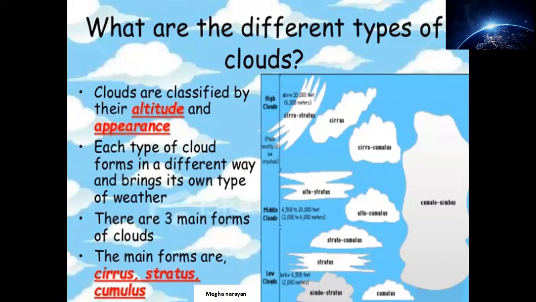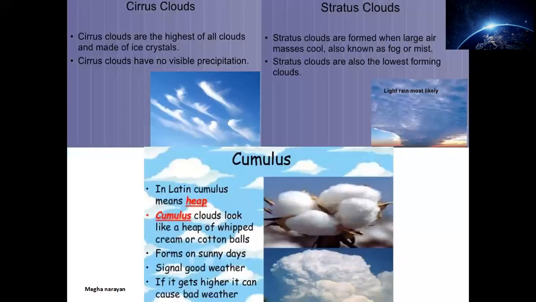Three main forms of divisions of clouds are written onto the screen. First one is cirrus, second is stratus, and the third one is cumulus. Okay, cirrus, stratus, and cumulus.